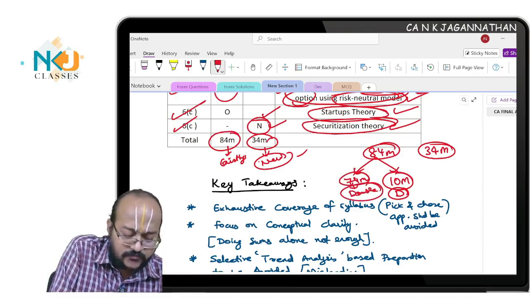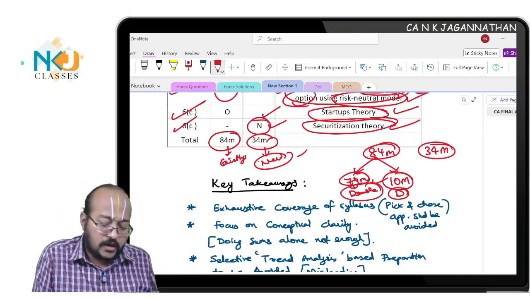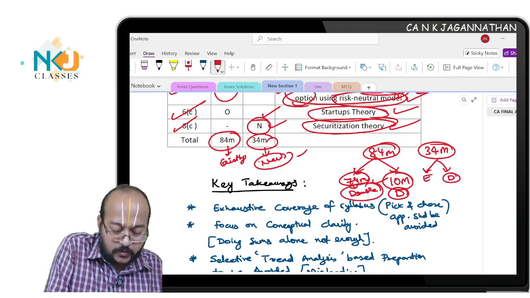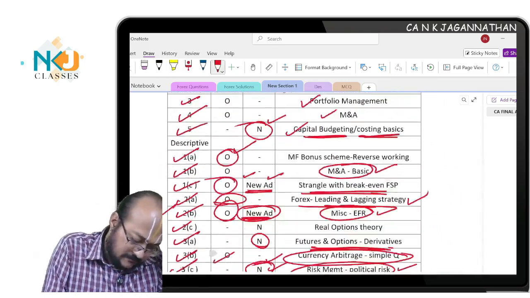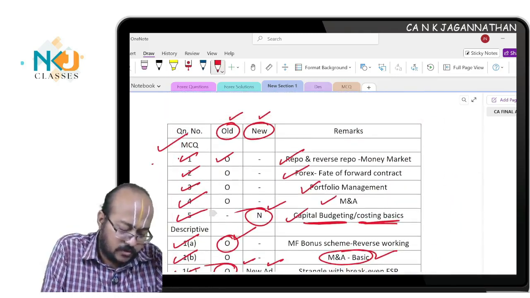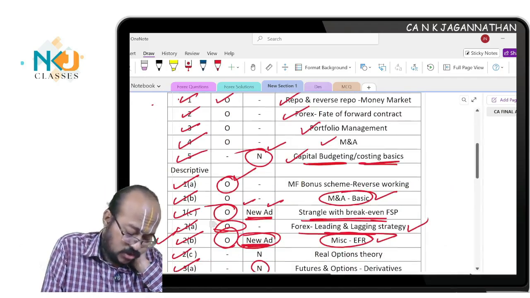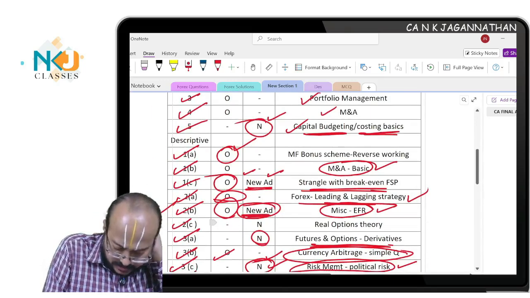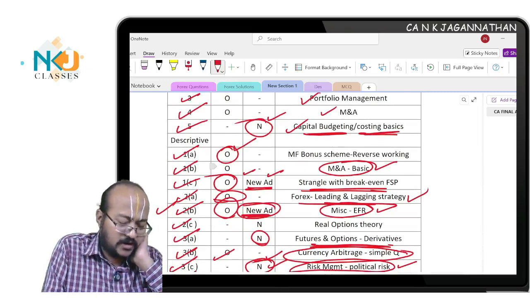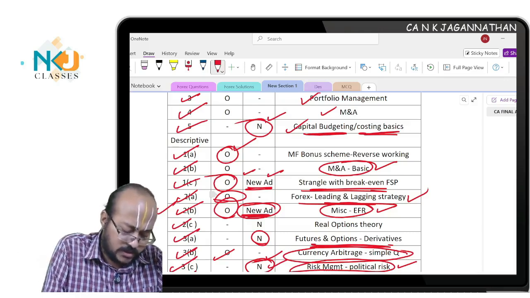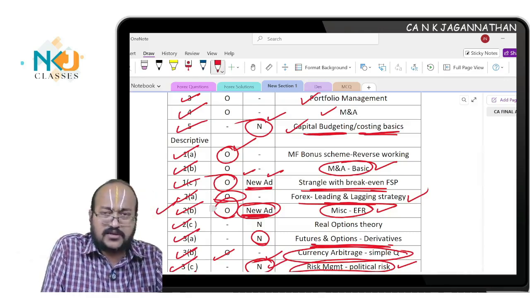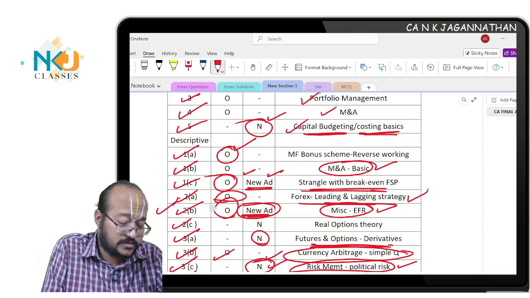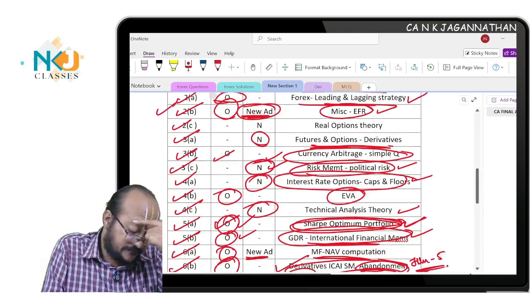Doable in the sense, yes, if you are prepared well, it should be fine. Out of this 34 marks, I can say the easy portion and difficult portion. First I will come to the difficult area. From the new questions, costing is easy. New questions, break-even FSP, I'll give you 2 marks for that, because it was a 4 mark question, 2 marks. EFR, I can say, yes, a new adjustment is there, confusing, so it might be difficult. So initially there are 6 marks, 6 to 8, and 8 marks.